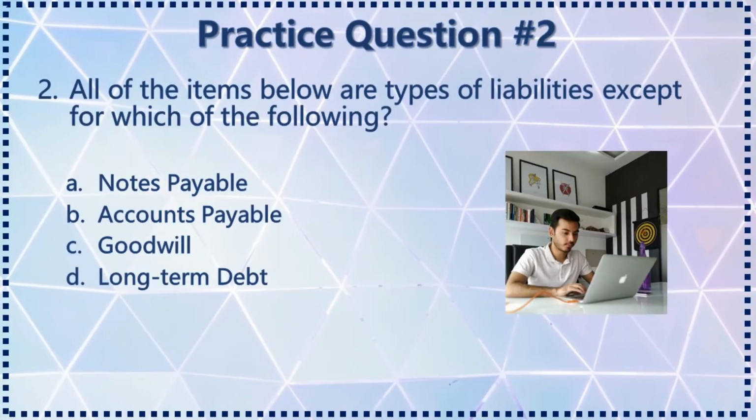Number 2, all of the items below are types of liabilities except for which of the following? Press pause to figure out the answer on your own, or continue to listen for the explanation of the answer. We have A, notes payable, B, accounts payable, C, goodwill, or D, long-term debt. If an item is a payable, that means that the organization must pay some amount to another party and the organization has a financial obligation. Therefore, notes payable and accounts payable are liabilities.